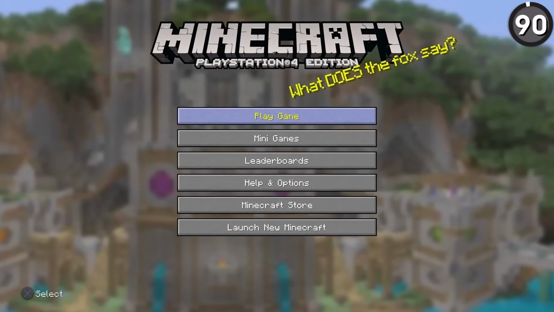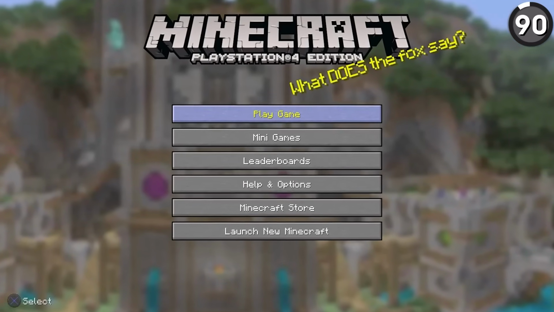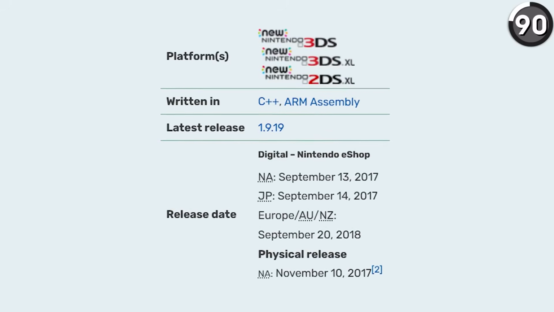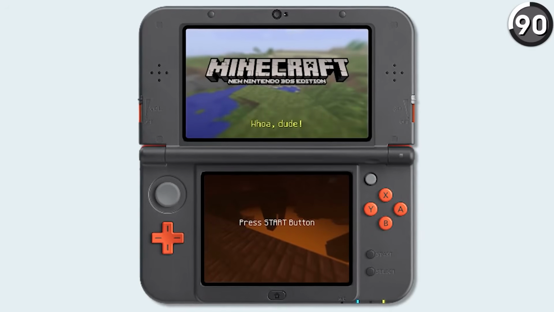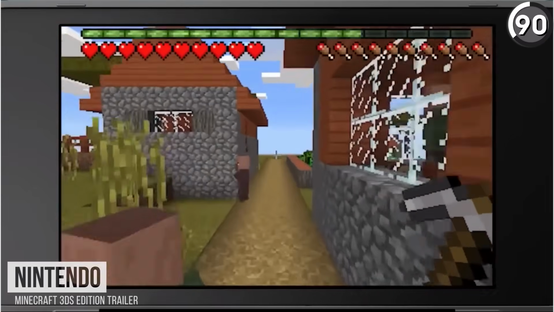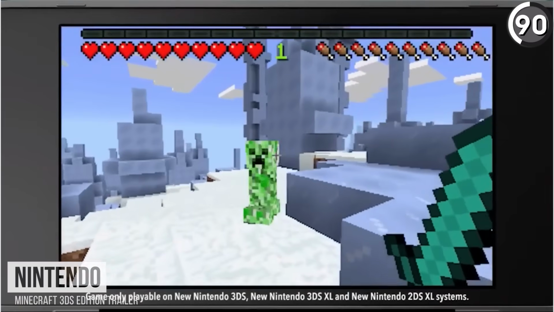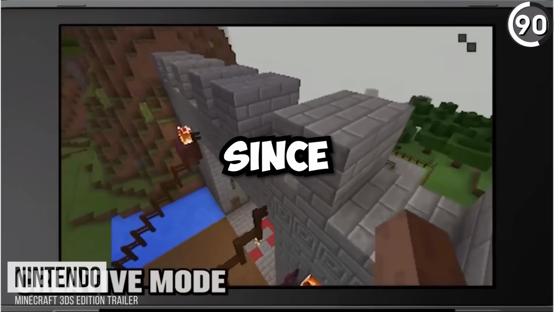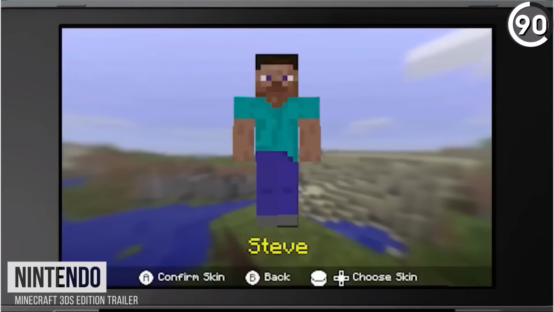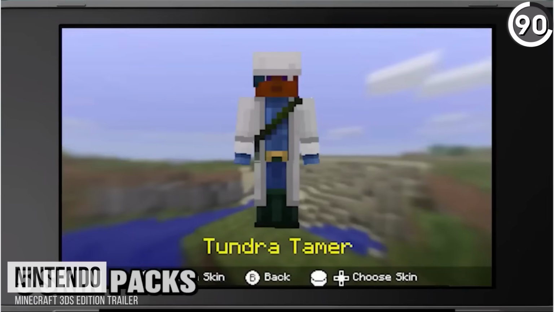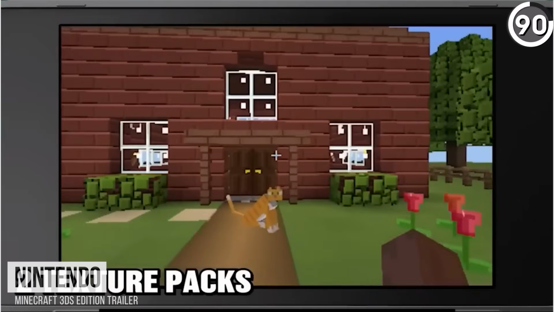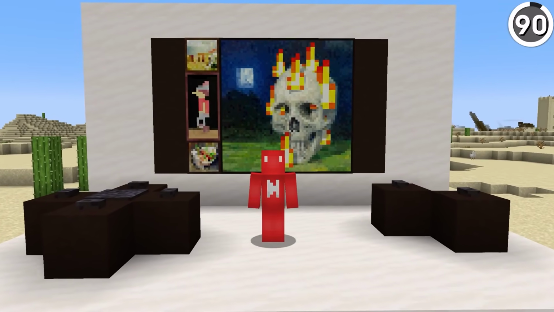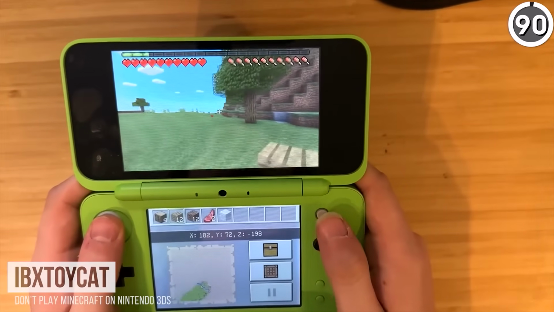Well, I'm sure plenty of you are familiar with the Legacy Console Edition that was since abandoned for Minecraft consoles. It turns out that the actual shortest-lived version of Minecraft Console Edition existed exclusively on the New Nintendo 3DS system, since that version only lasted for 1 year, 4 months, and 3 days to the date. Or it did if you happen to live in North America and Japan, since if you lived in parts of Europe or Oceania, this version only lasted for 3 months and 27 days. But ever since January 15th of 2019, it received its final update, and it seems like Mojang and everyone else just wants to forget about it. But considering how many features weren't in the game, that might have been for the best.